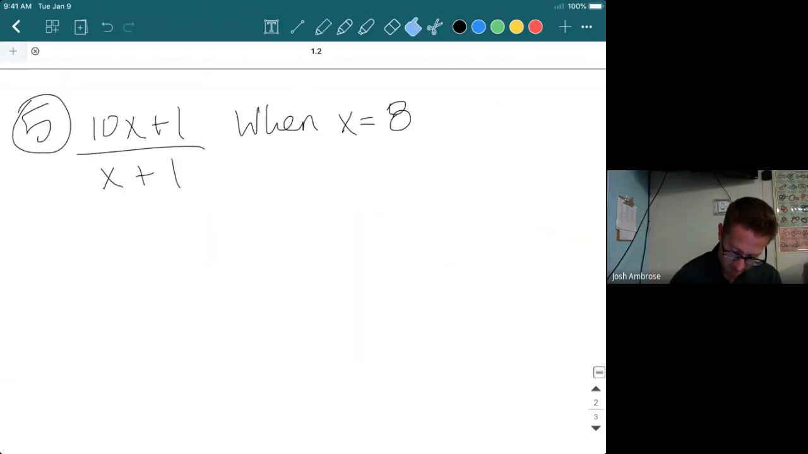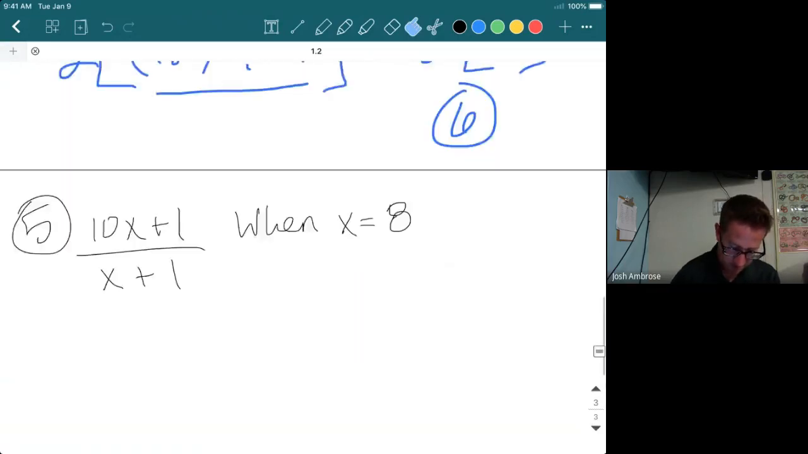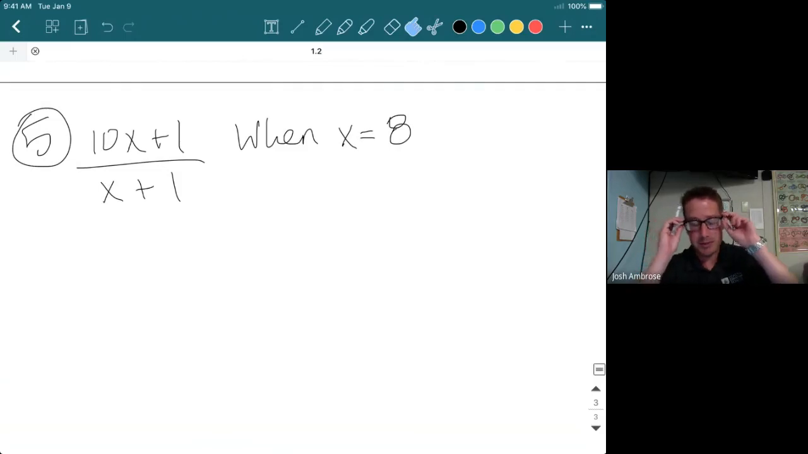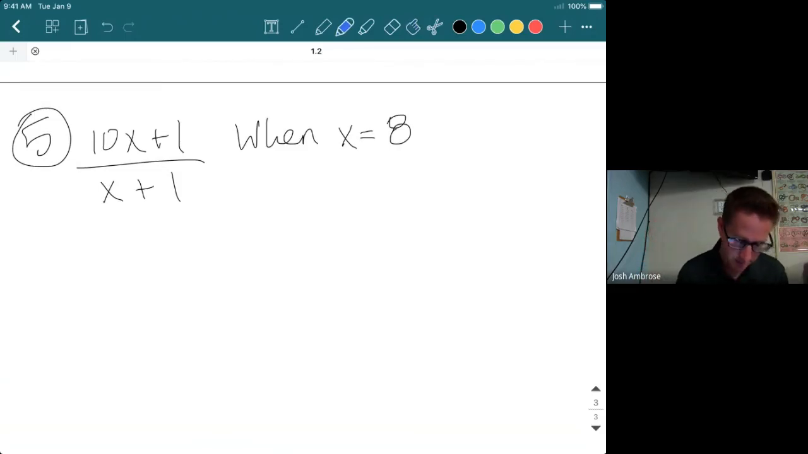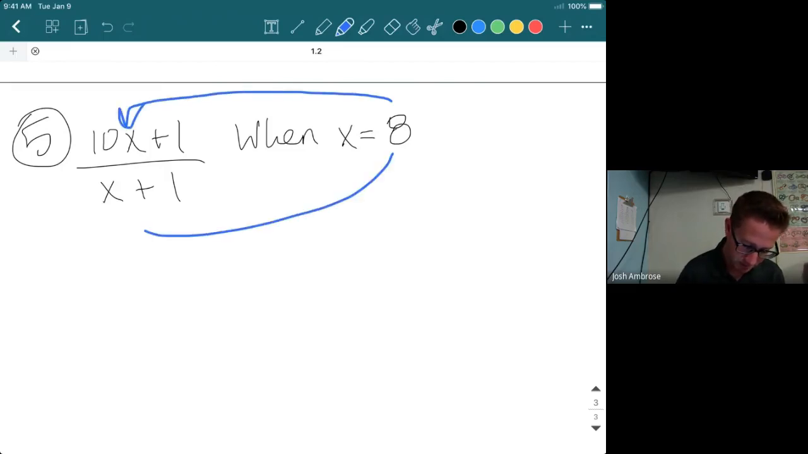Okay. Last example problem. Let's finish it out strong here. Okay, you're given 10x plus 1, and that is all divided by x plus 1, and they give you what x is. So this 8 goes right here for x. It goes right here for x.